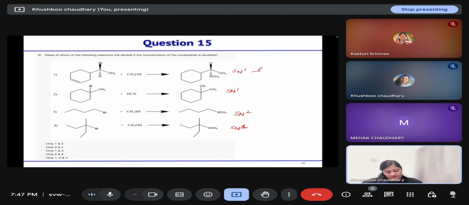For SN1 reaction, the rate is directly proportional to the concentration of alkyl halide, and we are only doubling the concentration of nucleophile. SN2 reaction rate does depend on the nucleophile, so the rate doubles there. So, on doubling the concentration of nucleophile, the rate of reaction will double except for option 3. The remaining are correct.